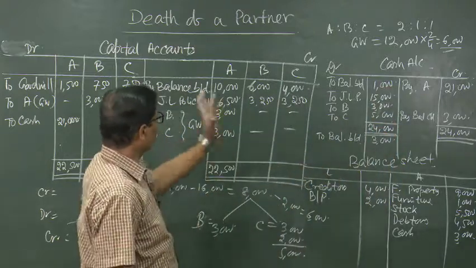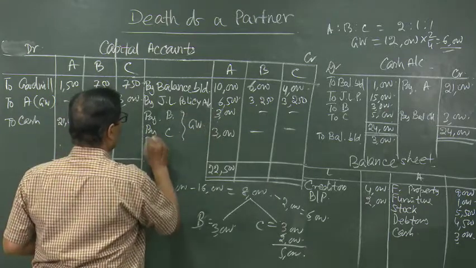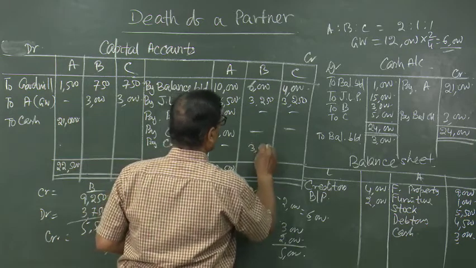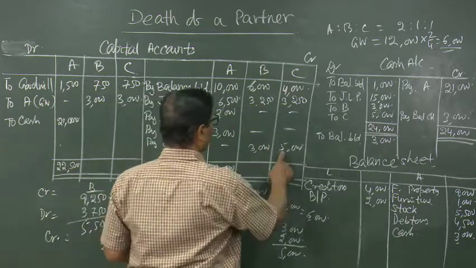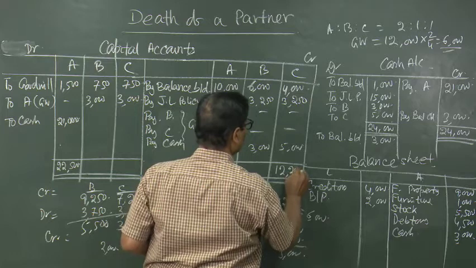Now, this entry we can incorporate here. Cash account debited to B and C means by cash, B 3,000 and C 5,000. In this way the total is coming to 12,250.